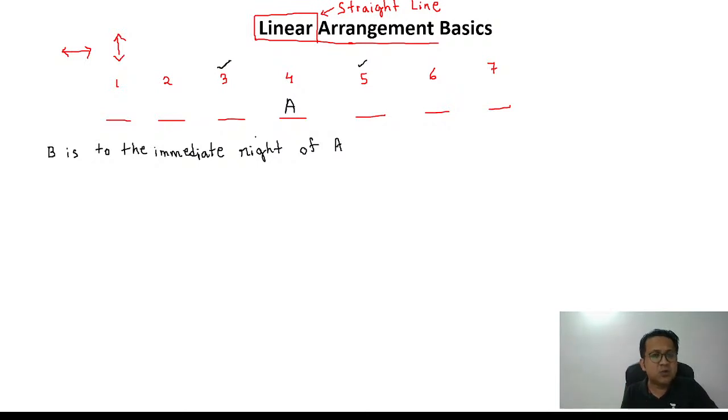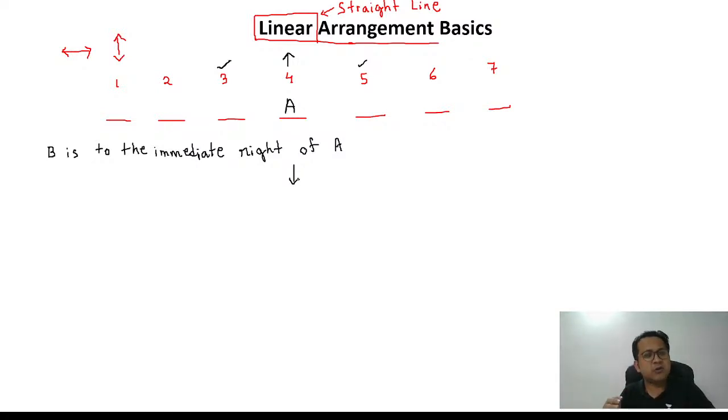If A is looking, let's say, towards the north, then B's position will be at number 5. Yes? But think about it. If A is looking towards the south, then B will be at number 3. But if nothing is given to you, we always assume that the person's direction and your direction is the same.